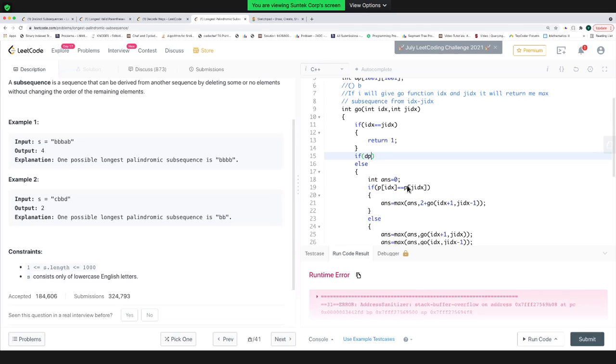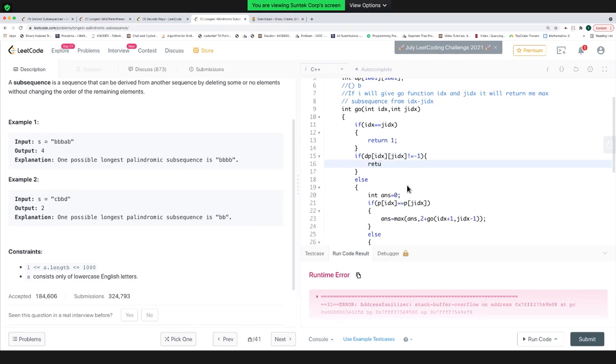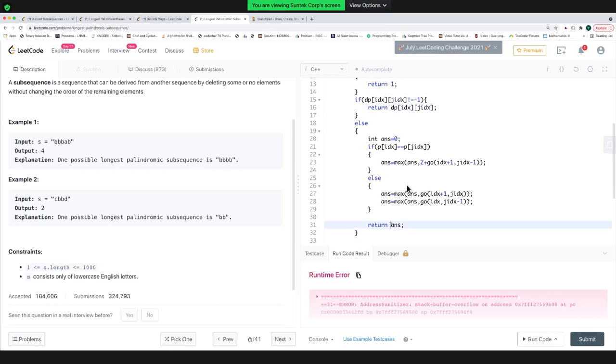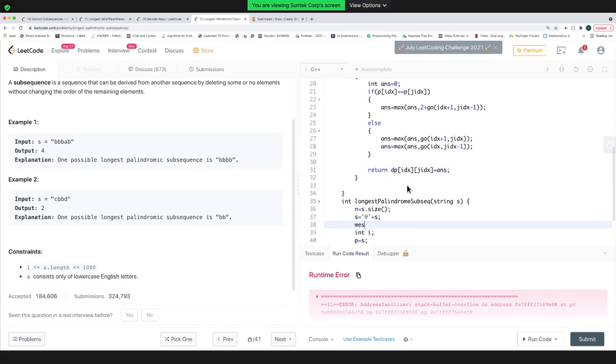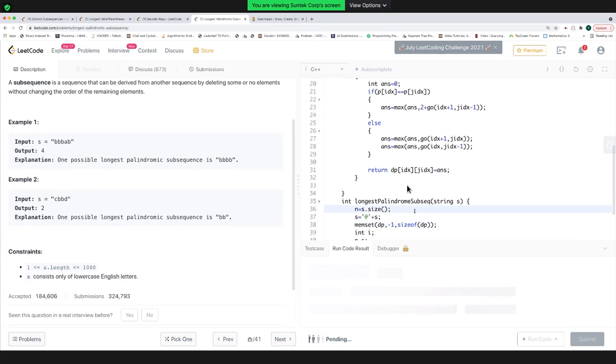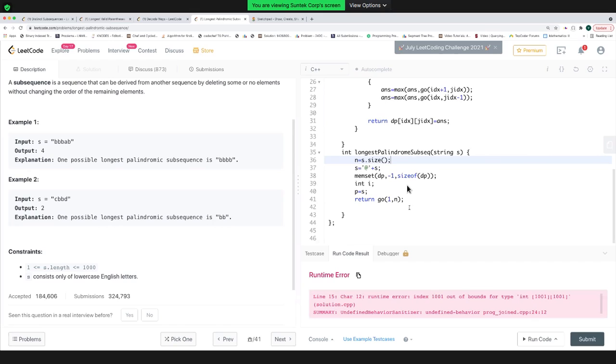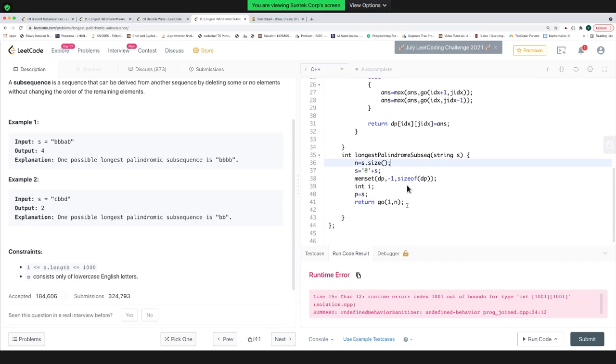Check if dp of IDX and JIDX is not equal to -1, and return dp of IDX and JIDX. Finally, return this dp of IDX and JIDX, and in this method, fill the complete DP array with -5. This is similar to my ABCD array. Out of bounds, yeah.